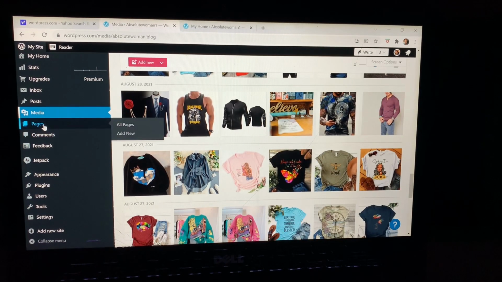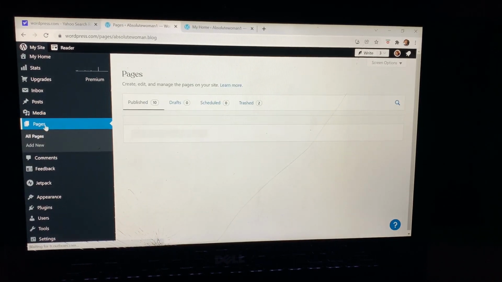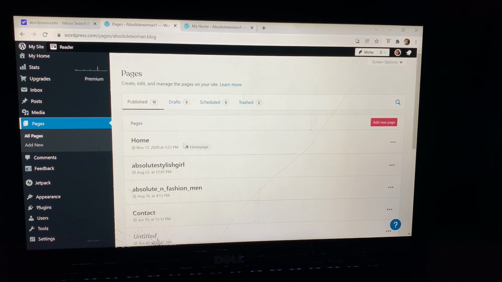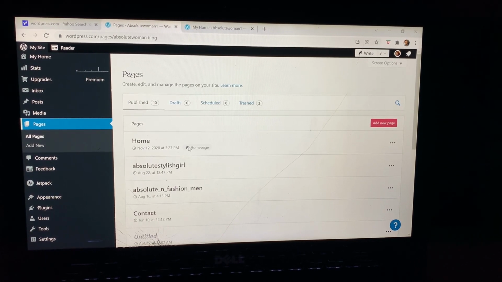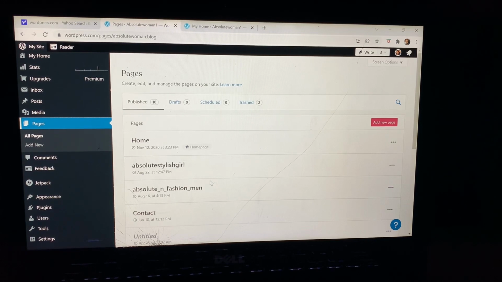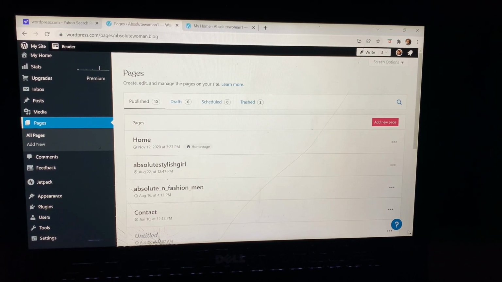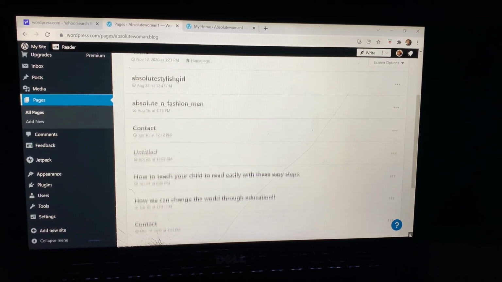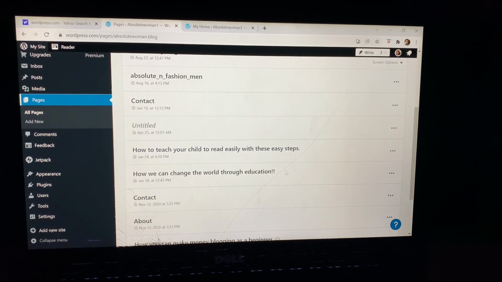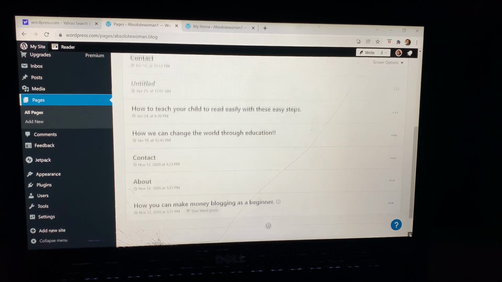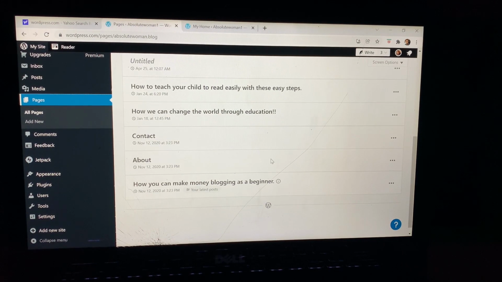So these are the pages that you have. What pages do you have? This is my home page, of which if you finish setting your home page, it's going to be here. This is Absolute Stylish Girl, that's where I sell ladies stuff. Absolute Fashion Men, where I sell men stuff. This is my contacts for those that wish to reach out to me. Then how to teach your child, how you can change the world through education. These are all my stuffs. Contact. This is the about of my page.